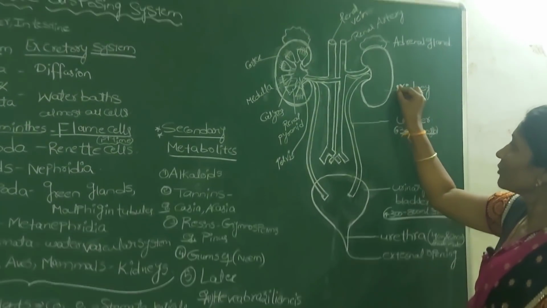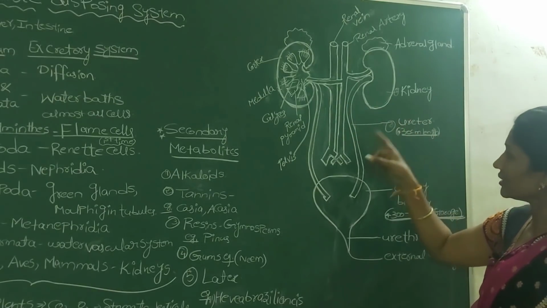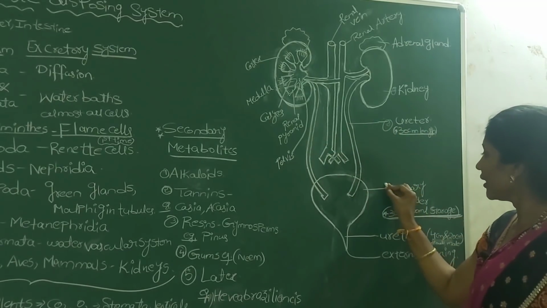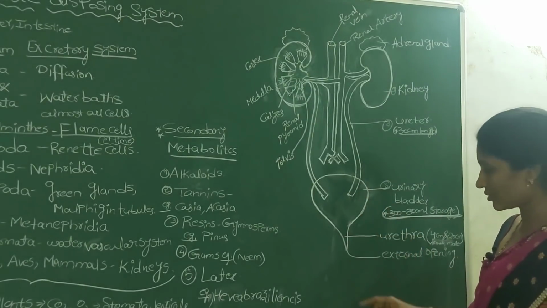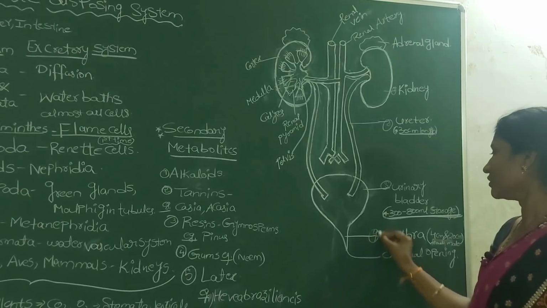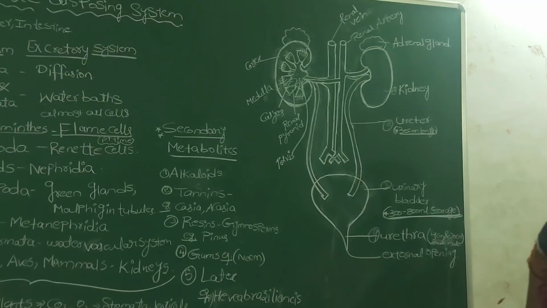Our excretory system mainly contains 4 parts: a pair of kidneys, that is right kidney and left kidney, a pair of ureters, a urinary bladder, a pear-shaped sac-like structure, and a narrow outlet known as the urethra. These are the 4 main parts of our human excretory system.